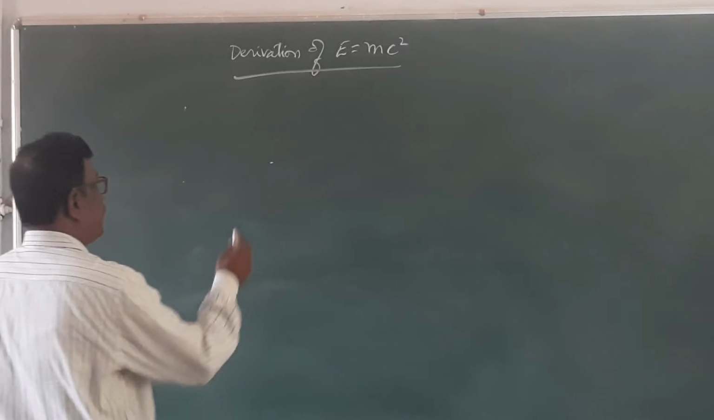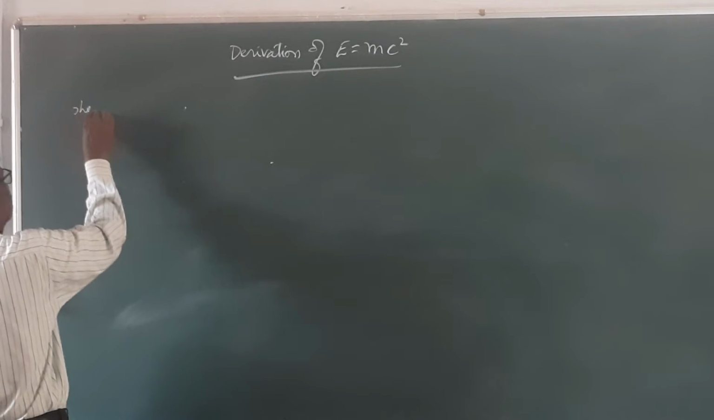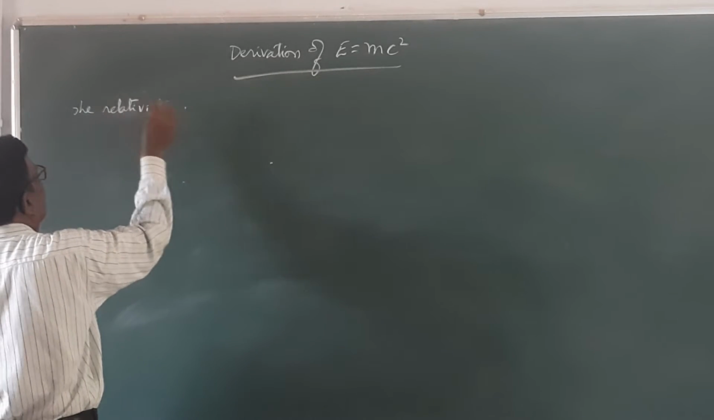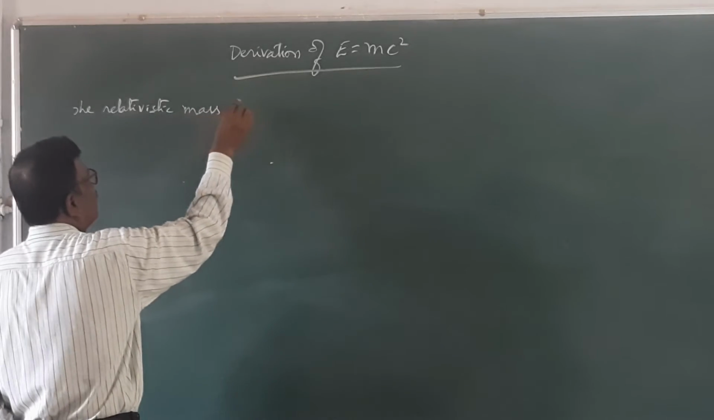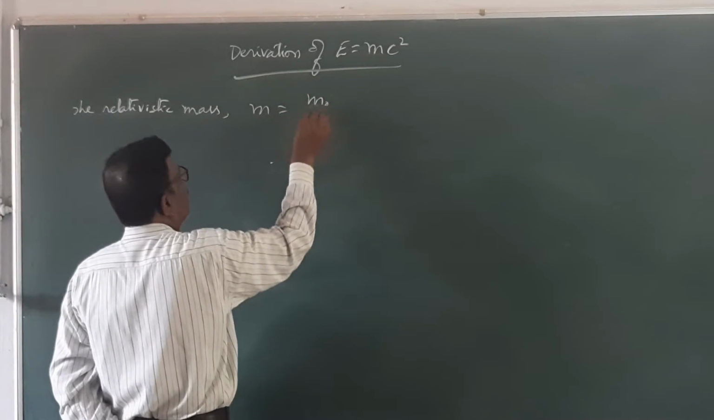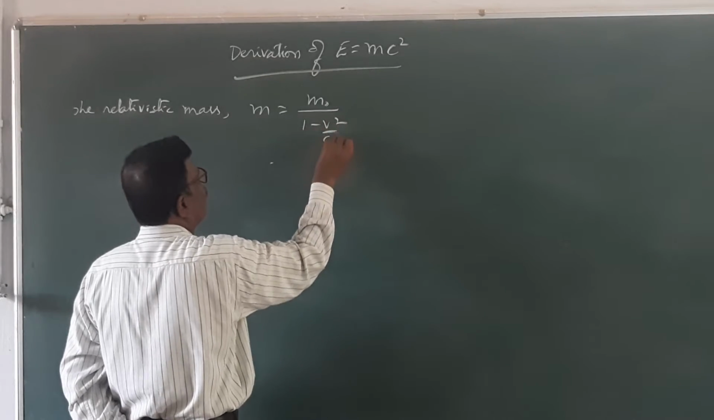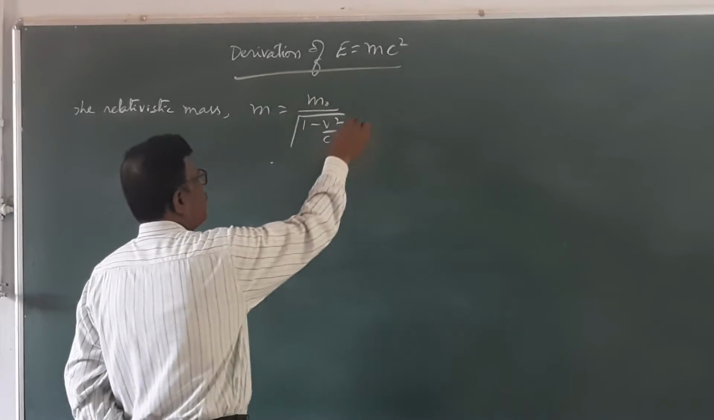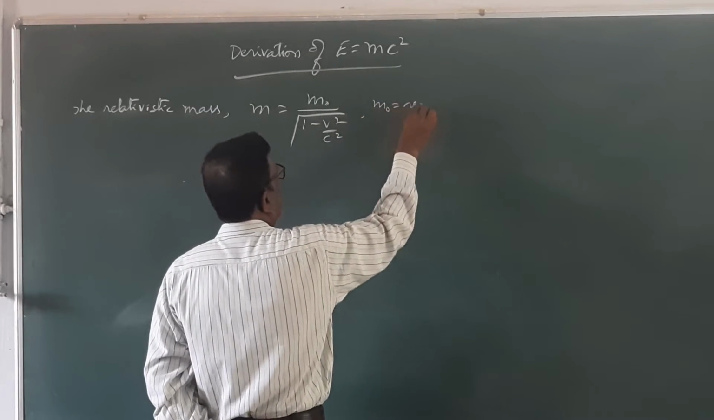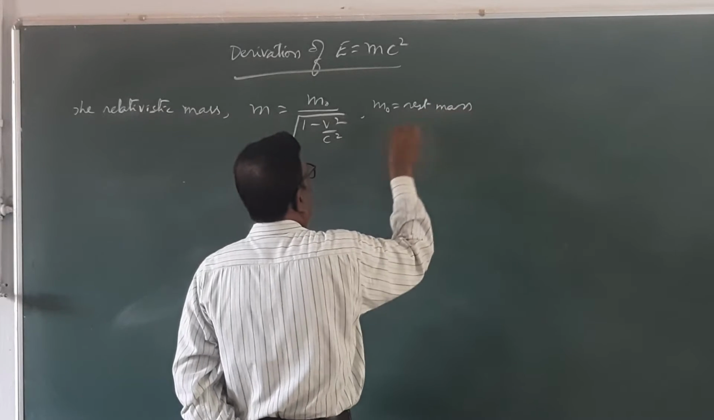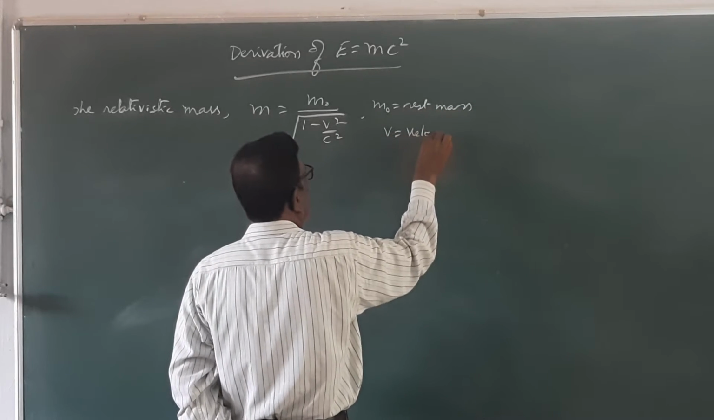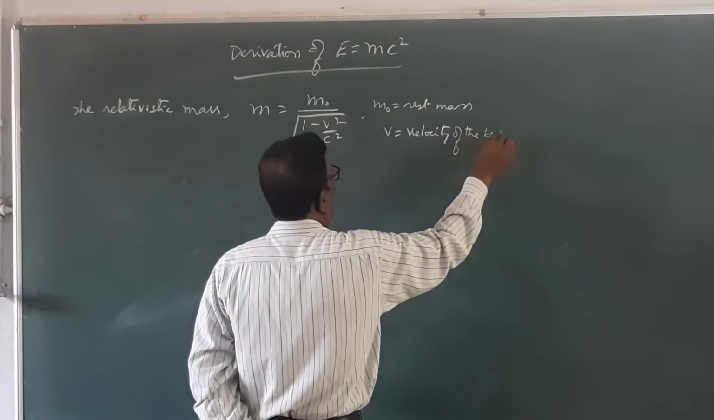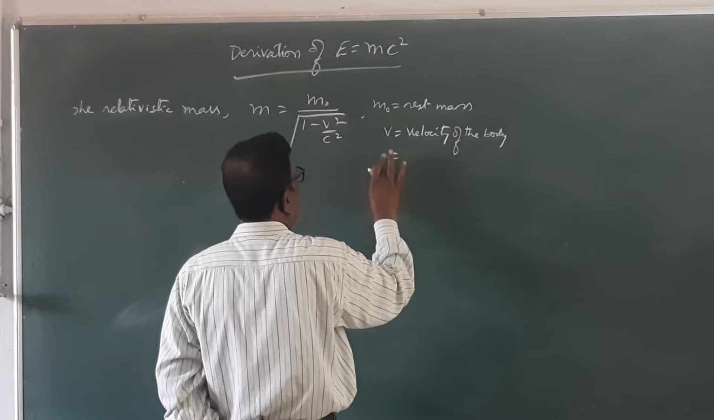According to relativity, the relativistic mass of the particle m is equal to m naught by the square root of 1 minus v square by c square, where m naught is called the rest mass, v is the velocity of the body or particle, and c is the speed of light.